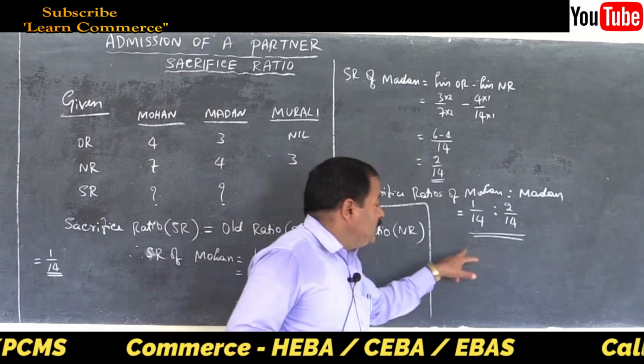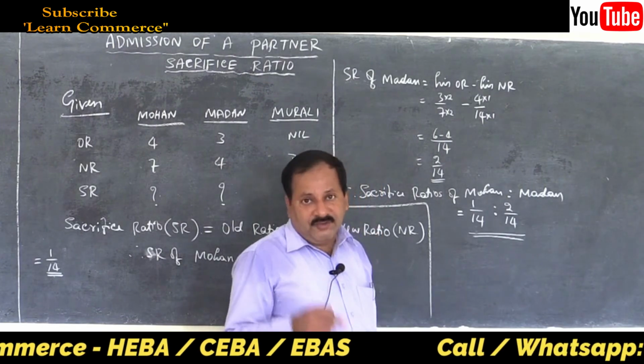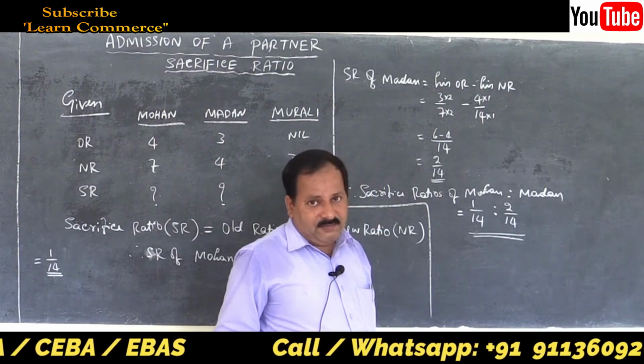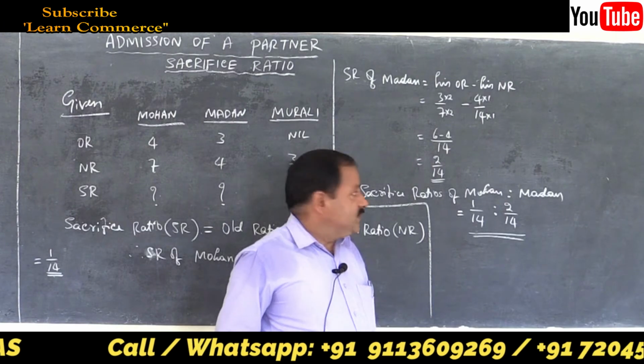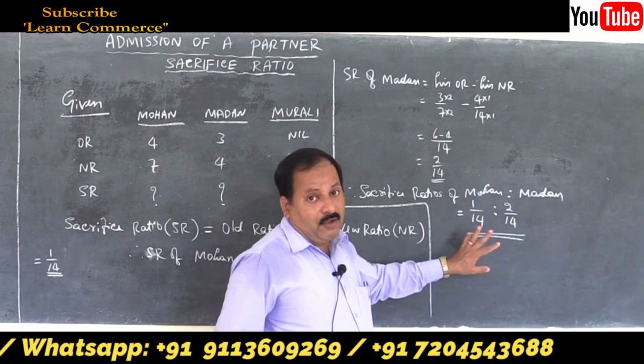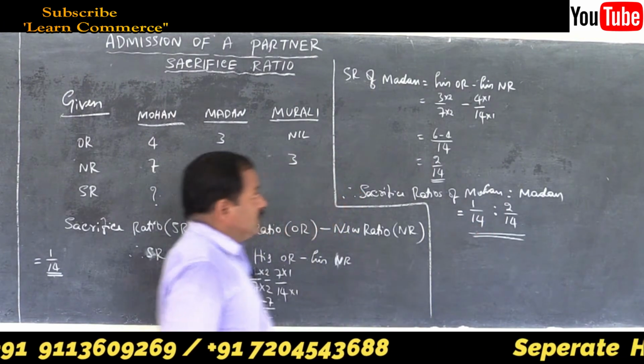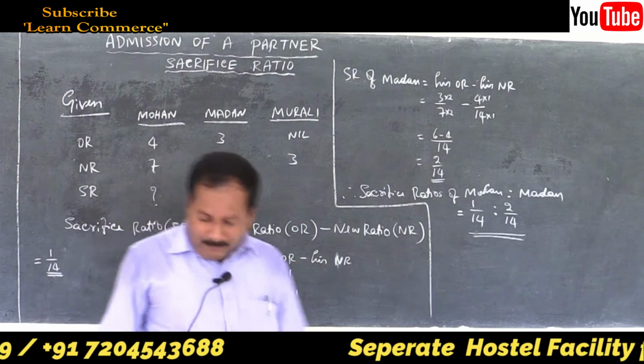Don't write again is equal to 1:2. Students have the habit of writing this. Don't write that, because it is a wrong answer. It will be a wrong answer. So this is what the first problem is.